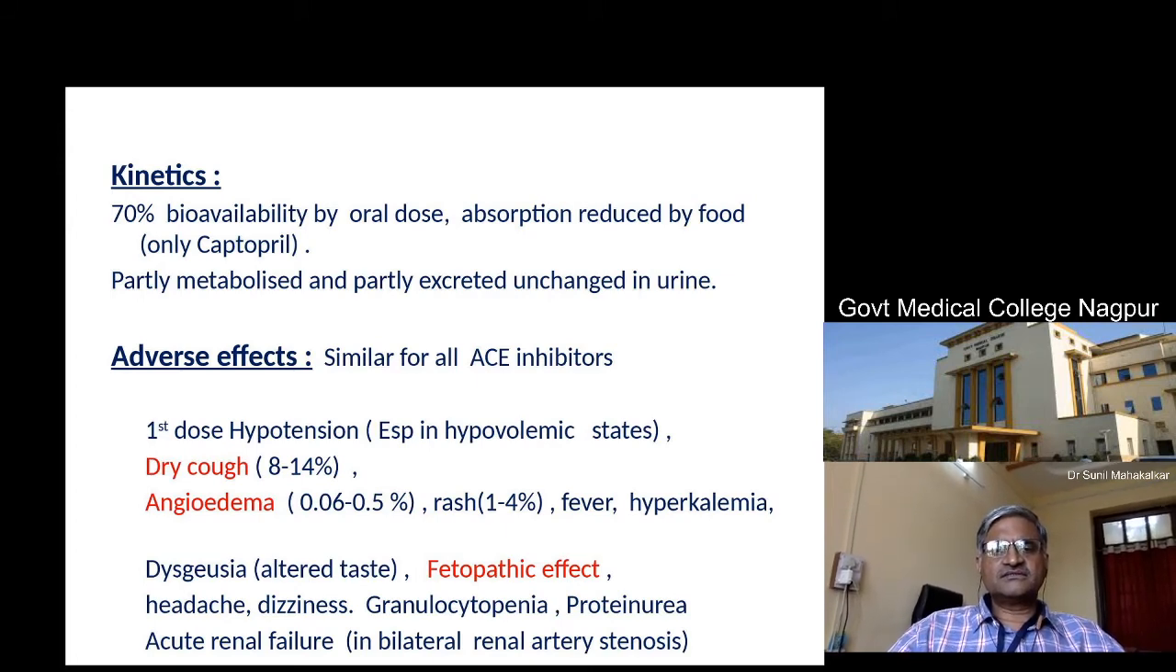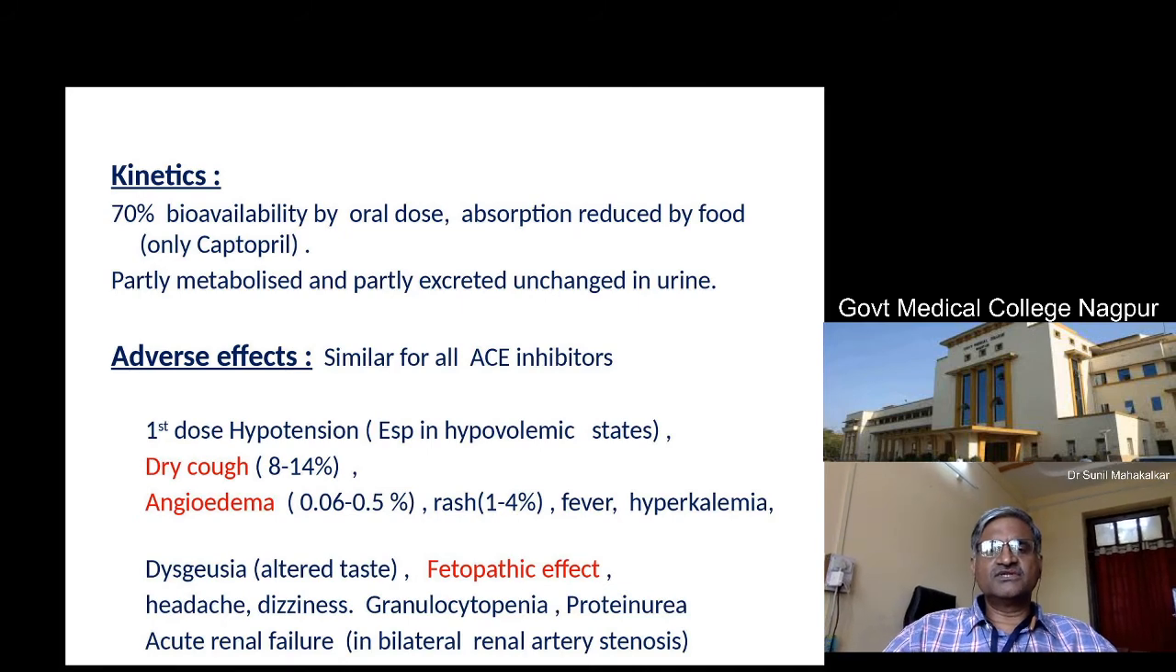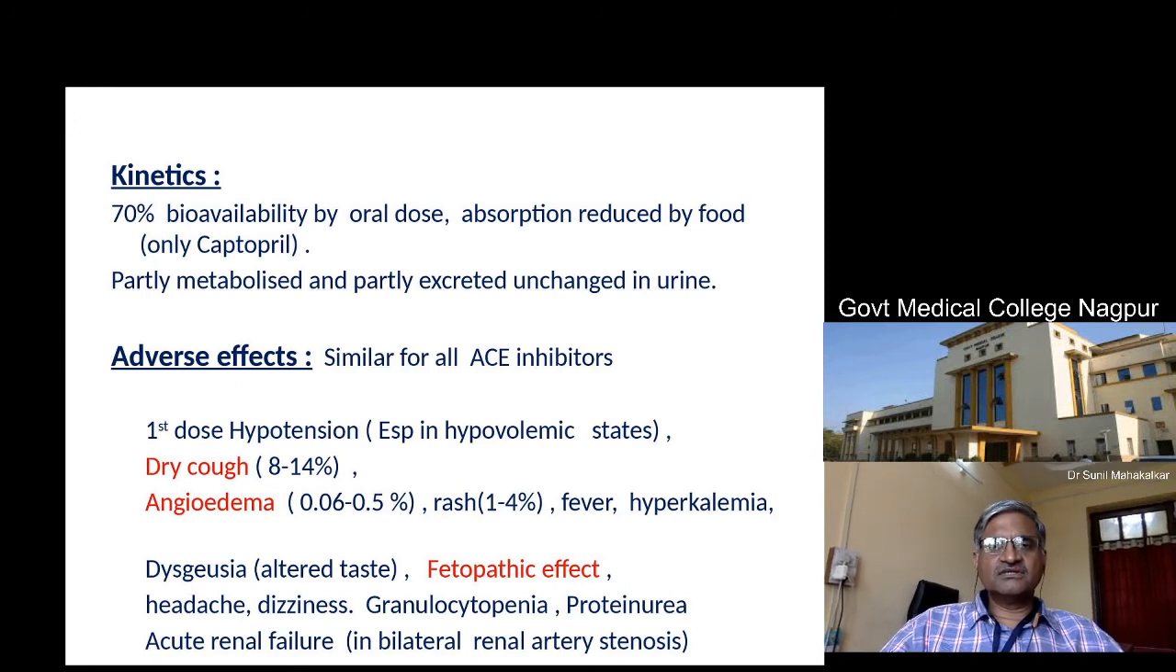Adverse effects, almost similar adverse effects are seen with all the ACE inhibitors. There is first dose hypotension. This is very important. Whenever we advise this drug to the patient for the first time, we have to advise him to take the drug and just lie down on the bed, because if he takes the drug and goes for a walk, then he may fall down because of the hypotension. The first dose of this drug is known to cause sudden hypotension, so we have to take care.